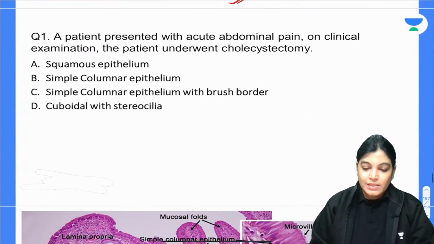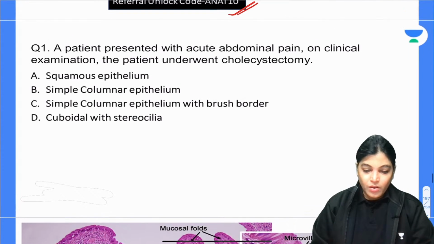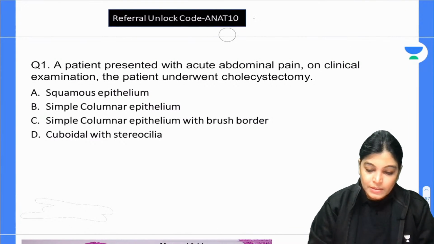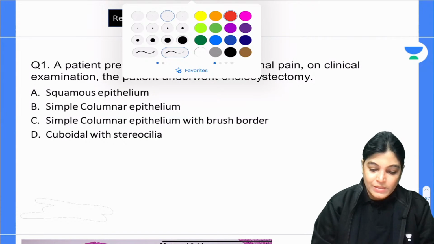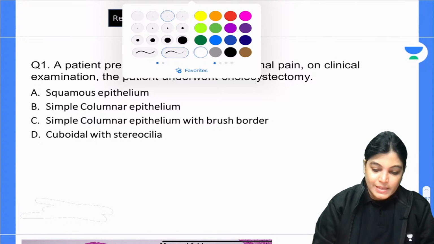So let's start with the session now. Okay, my dear aspirants, I will start with the first MCQ of today's session.